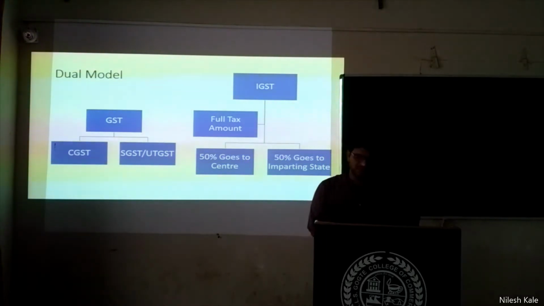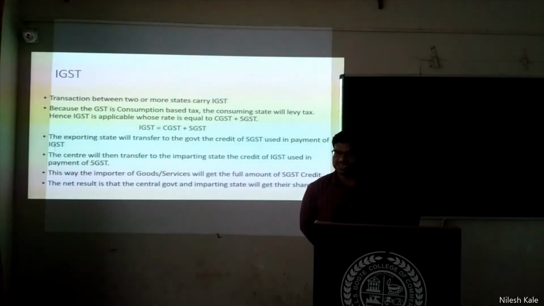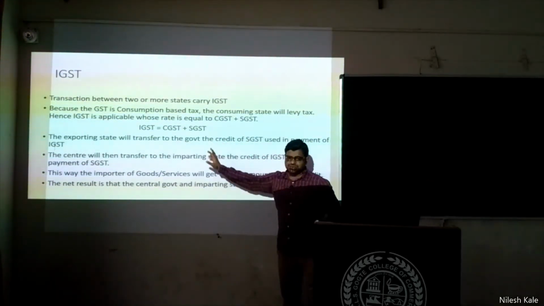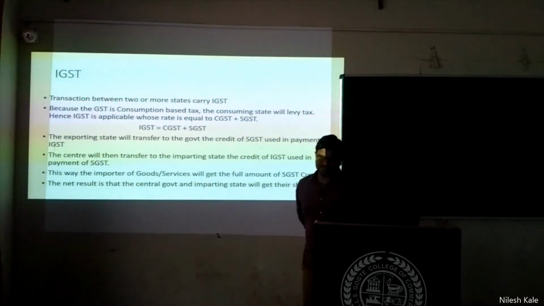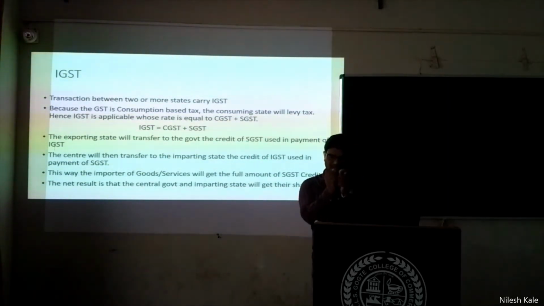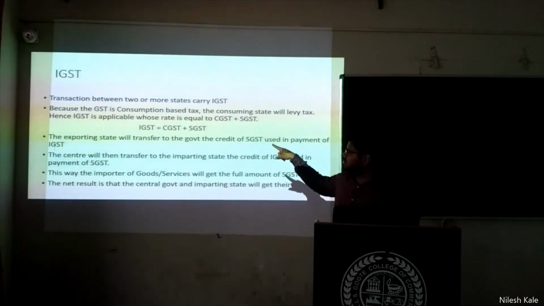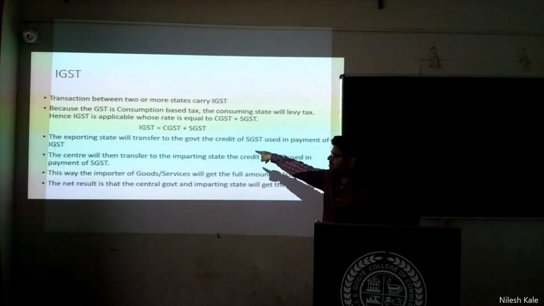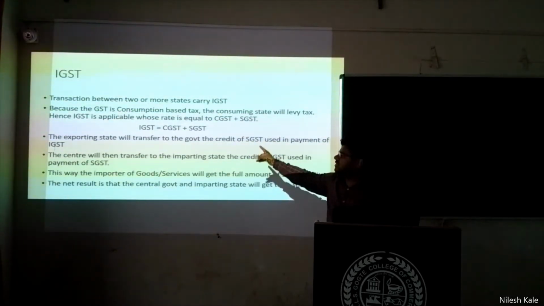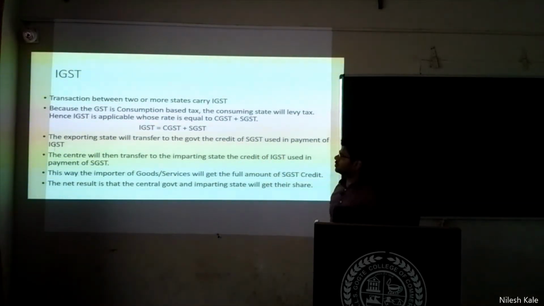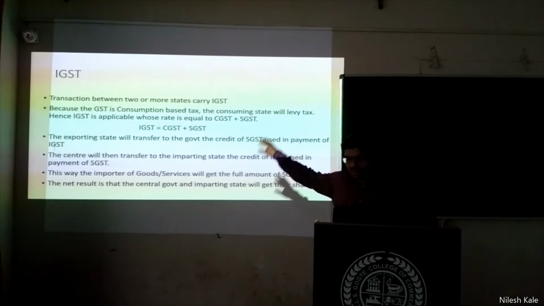If you have understood the dual model, let us also understand more about IGST. Now this equation will tell you the IGST part. IGST is equal to CGST plus SGST. It means the rate of taxes is decided this way. If IGST is 12%, CGST will be 6, SGST will be 6, 50-50%. If IGST is 28%, then CGST will be 14, SGST will be 14. Okay. I will read all these points.